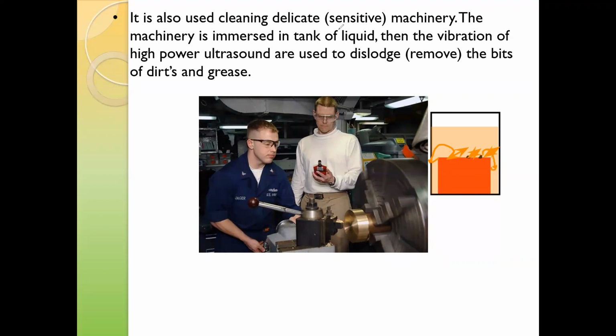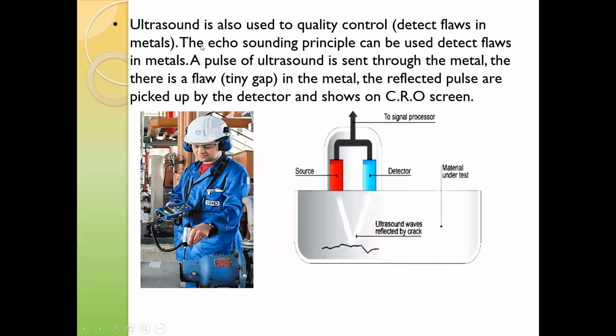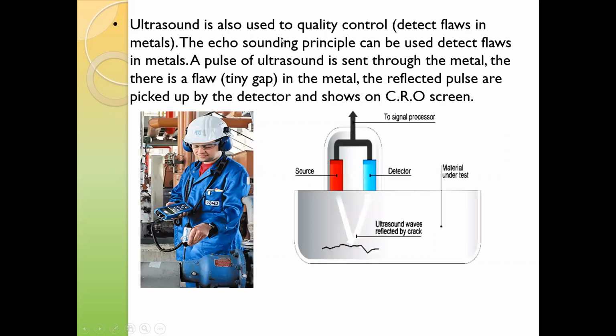So this is one of the uses of ultrasound. It can also be used in detecting the flaws in the metal. But first, a liquid is not making a sound. Sound can travel through liquid as well. So we are producing a sound in the liquid, and that liquid transfers the sound, or vibration, to the dust particles, which makes them tip off from the surface.